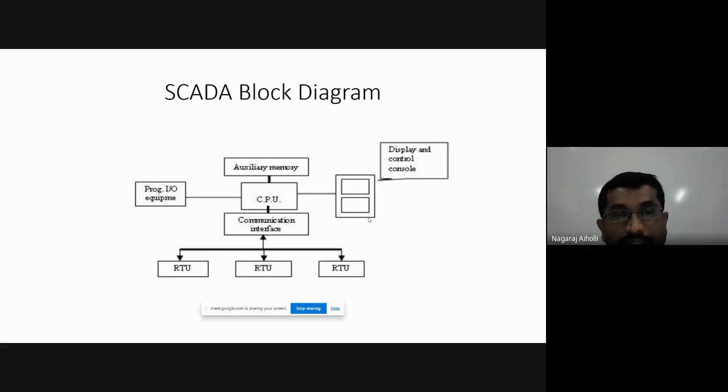Hope this block diagram is clear, students. SCADA block diagram is clear. Any doubts here? Any questions up till now? Clear, right?